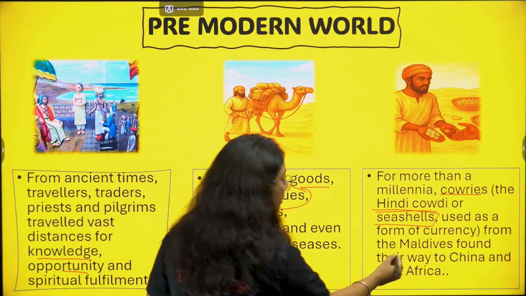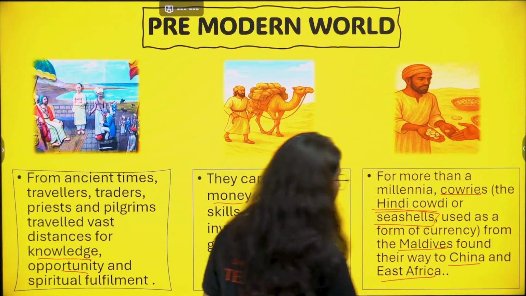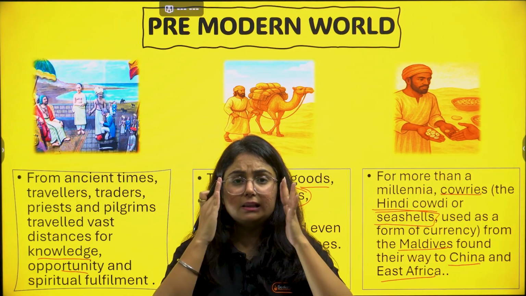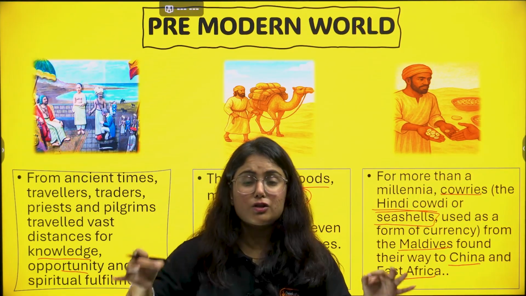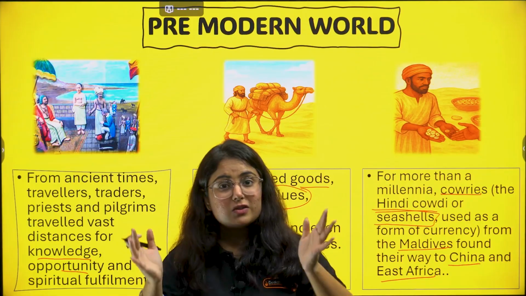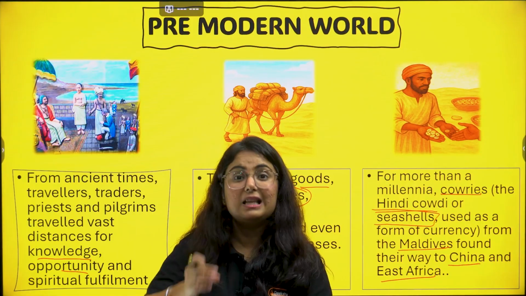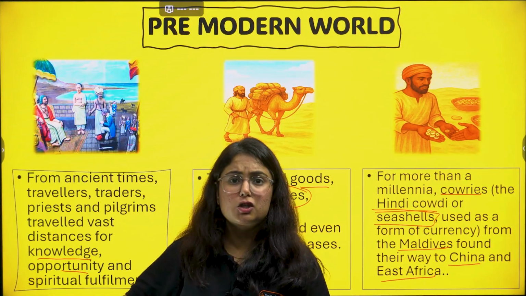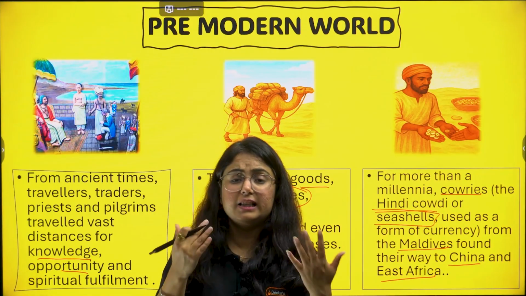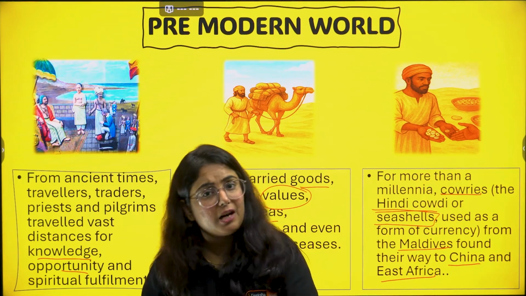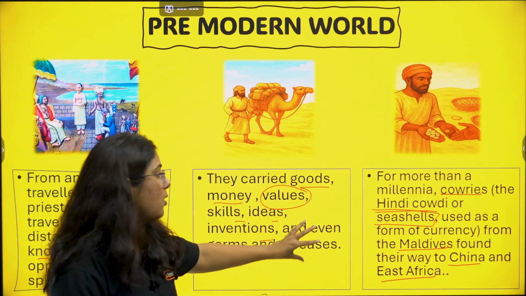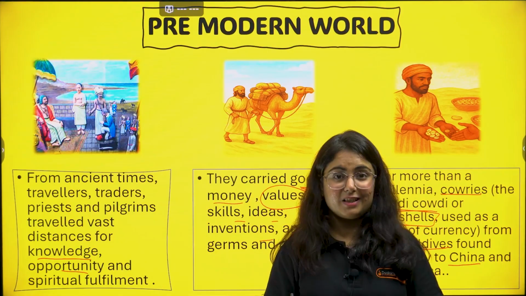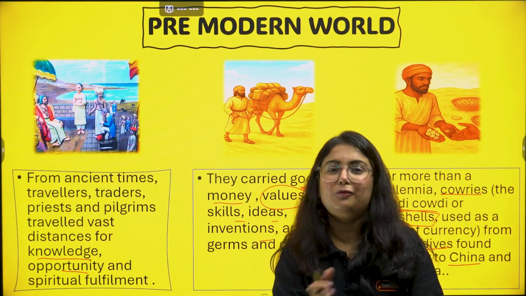Okay, so it is found from Maldives, China, East Africa, because India, like in 9th class, you have seen that India is a strategic location. Why? Because we have such a long coastline, which makes it possible for us to connect to the rest of the world. Either it's Africa, Southeast Asia or Europe. Right? Other than that, we can also get connected with America via sea routes. So this is how we have seen that yes, the pre-modern world existed even before 500 years.